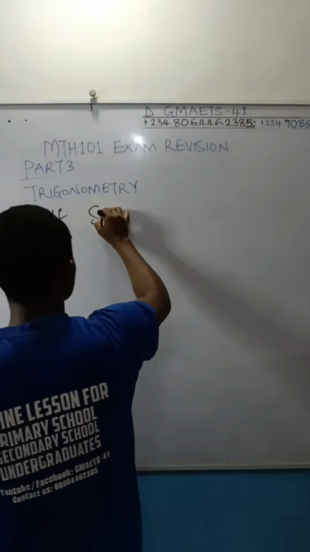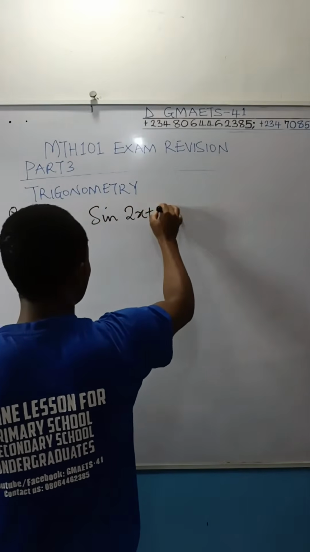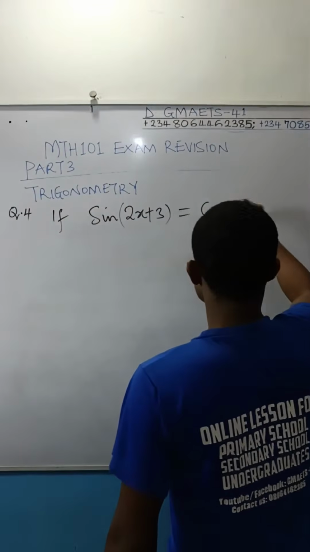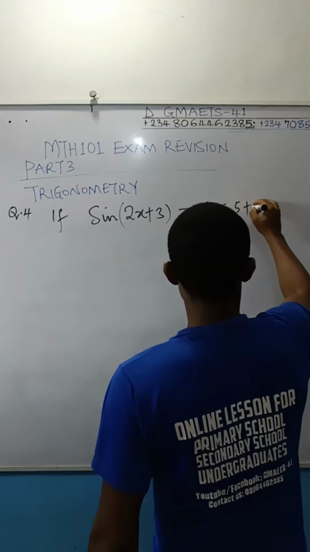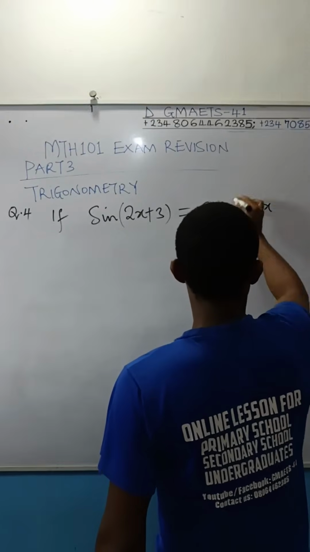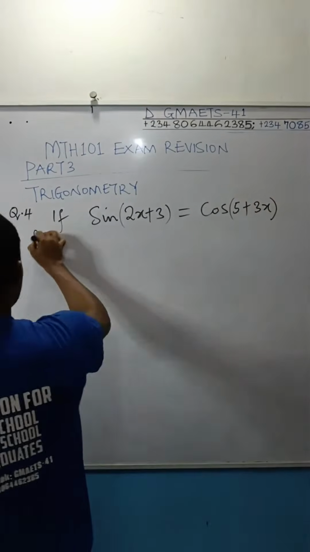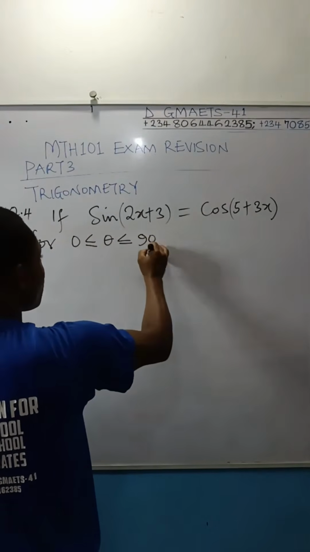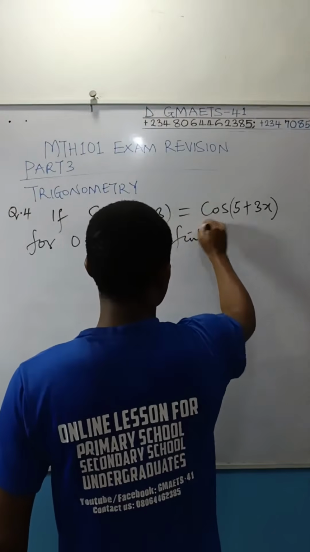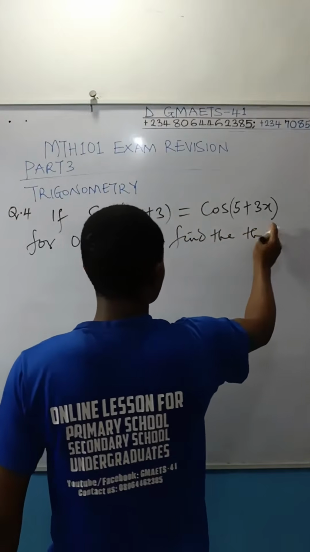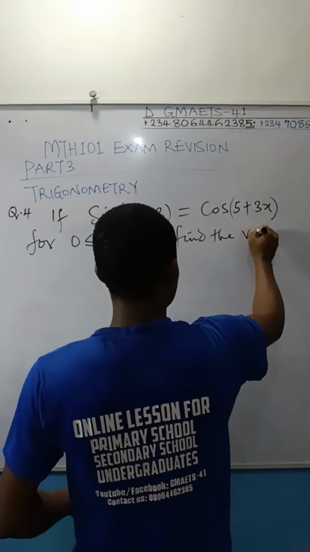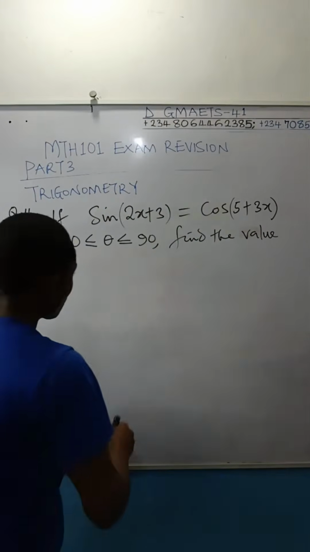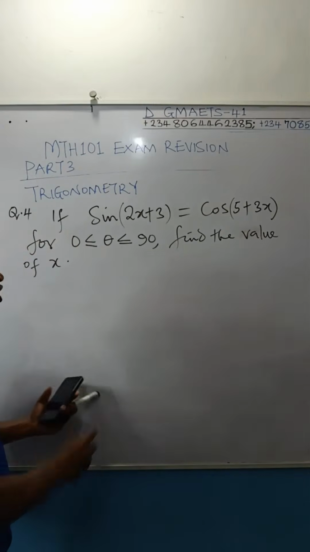If sine of 2x plus 3 is equal to cos of 5 plus 3x, for 0 less than or equal to theta less than or equal to 90, find the value of x. Pretty simple problem. This is 1 plus 1.